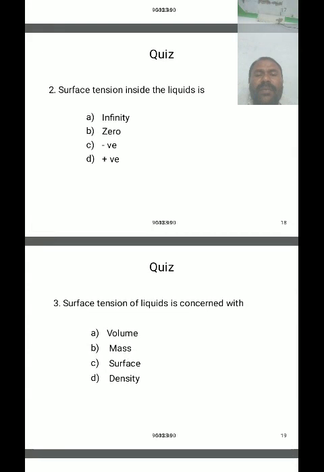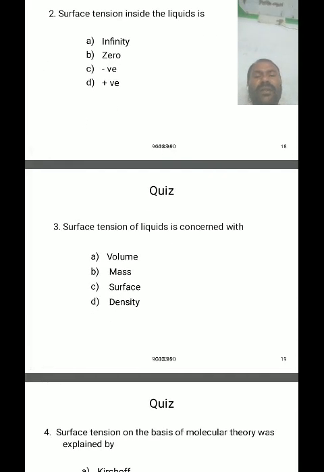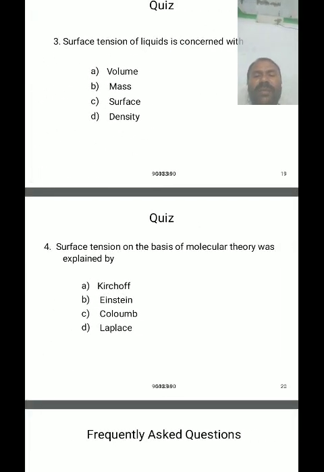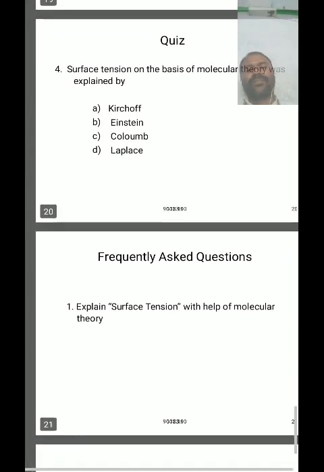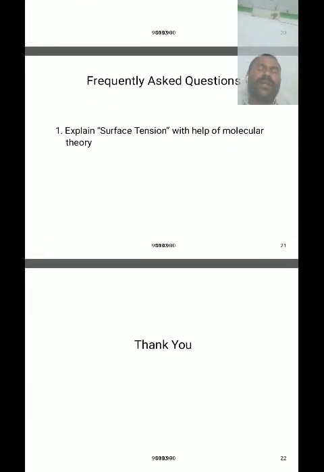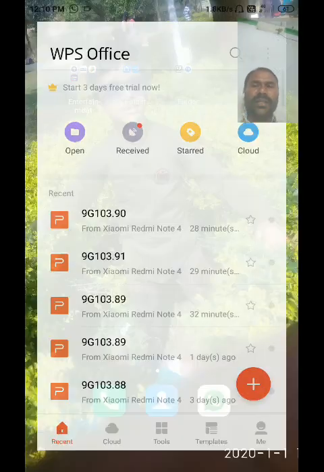The surface tension of a liquid is not concerned with density, mass and volume, so we only have to be concerned with the surface. The surface tension of a liquid based on the molecular theory was explained by Laplace. This is a very important topic, that's why I am explaining this one. And today we also have to discuss another topic.